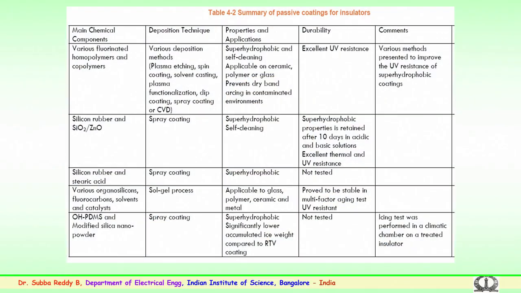Here we have tried to look into various coatings for the insulators which are being employed,